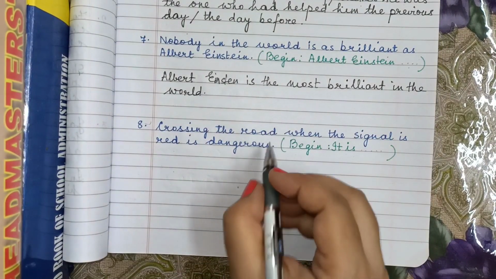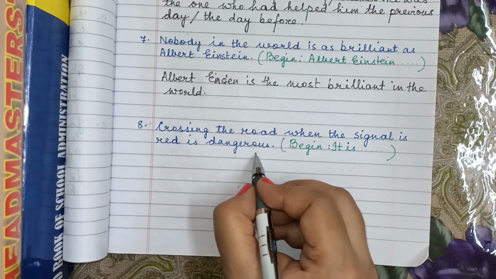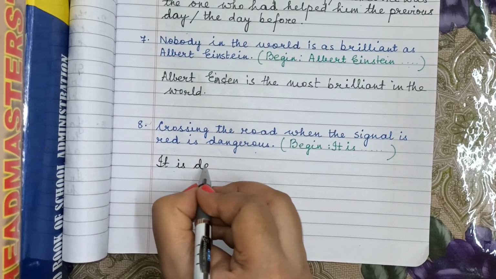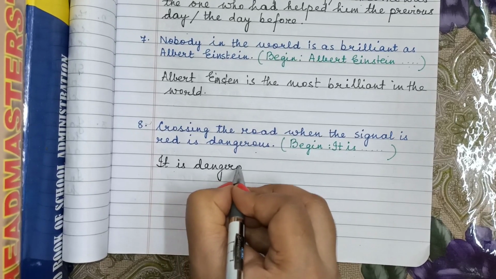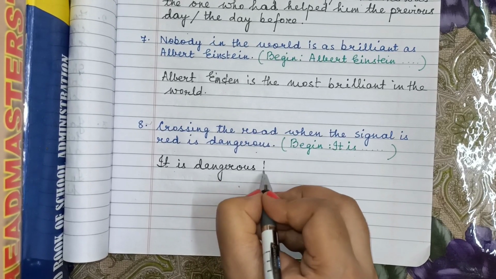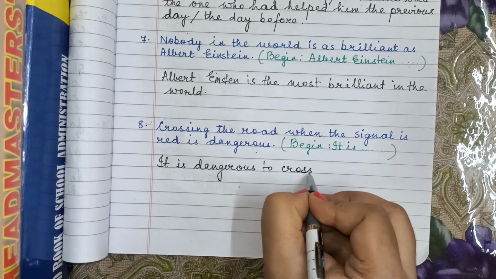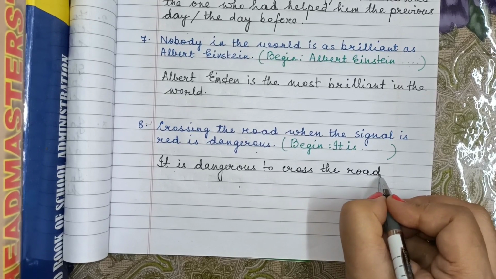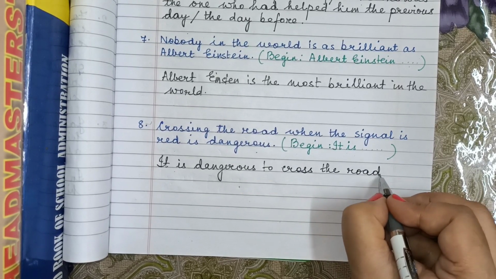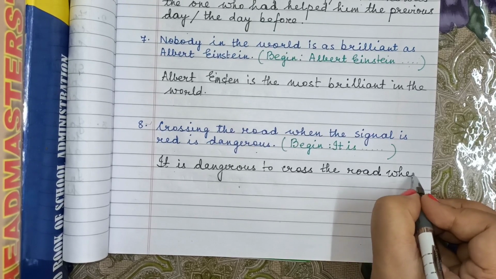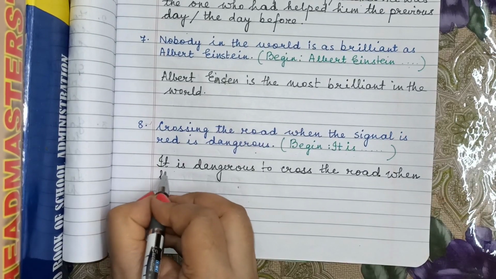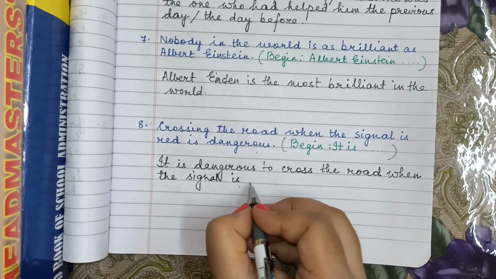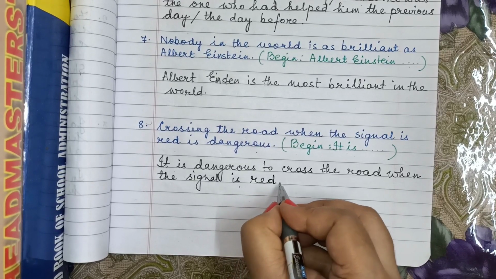Next. Crossing the road when the signal is red is dangerous. It is dangerous to cross the road. Not it is dangerous crossing. It is dangerous to cross the road, not roads. In the option you may get road also and roads also. It is dangerous to cross the road when the signal is red, not green, not yellow, nothing.